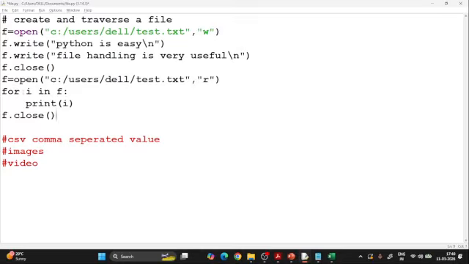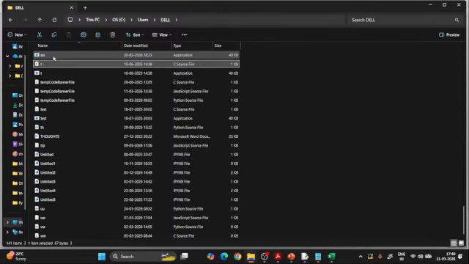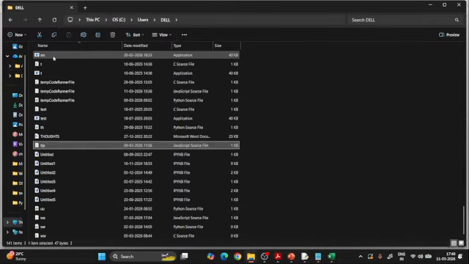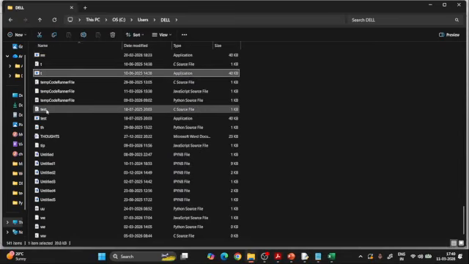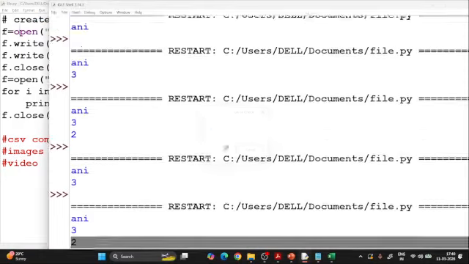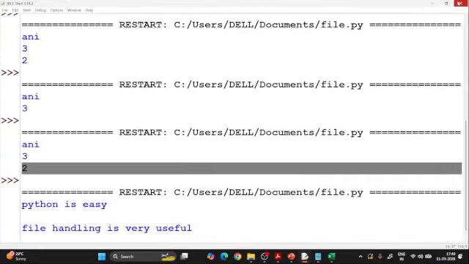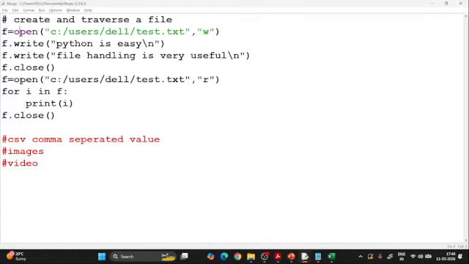Now if I just try to run the code, first what is happening here? First it will open, it will write. See, if you just go to your folder here, the test file is not there. There is a C test file, there is no text file. So just go with this and just try to run the code. It will create the file first, and then on the same screen it will display also. Python is easy and file handling. But earlier, when we were exiting from this, the output was not there.